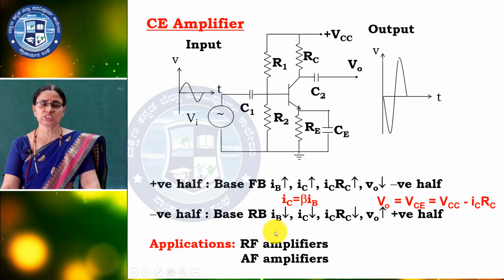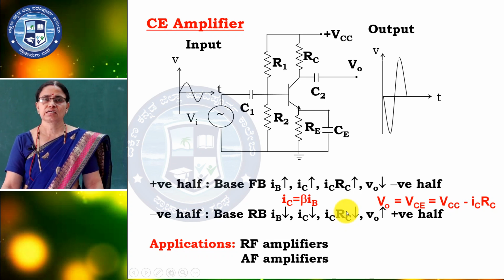So, when you are giving the positive cycle, we are getting the negative. When you are giving the negative cycle, we are getting the positive. So, we can say the output is out of phase with the input. Output is out of phase with the input.